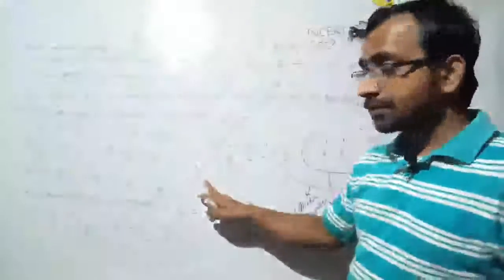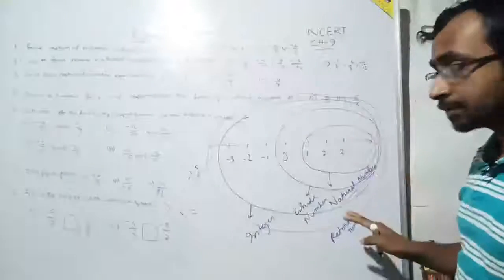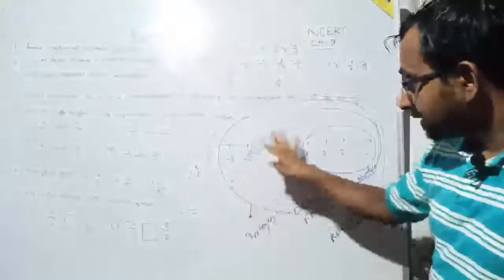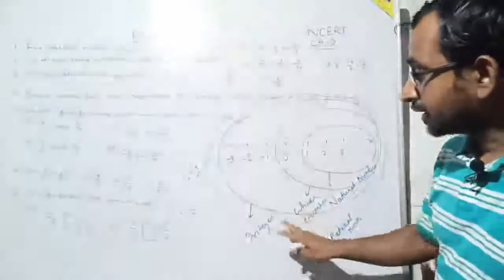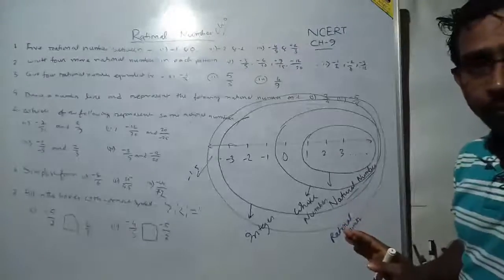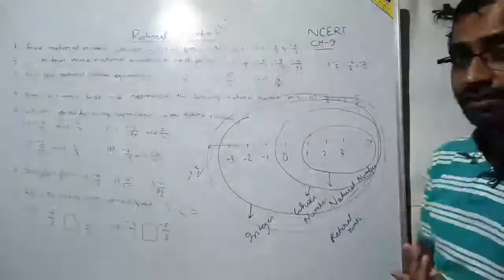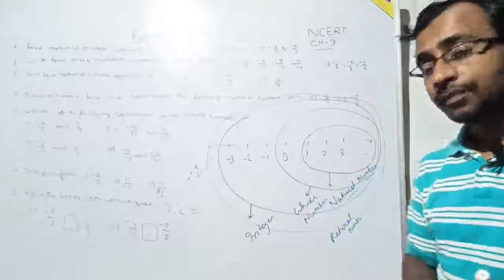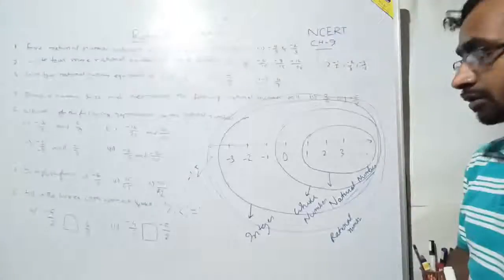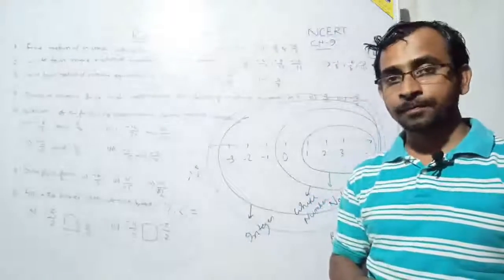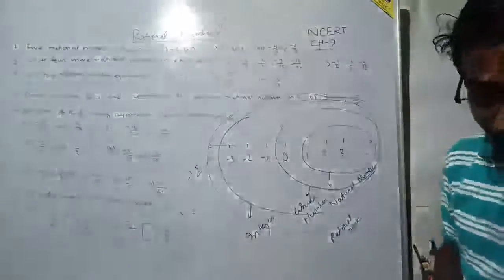Because -1.5 is a fractional number and it is not inside this integer part. So if I include these decimal numbers also, with these sections, then we can say that this entire part will be rational numbers. Understood? That means if I connect this entire part of integers, whole numbers, and decimal numbers, then we get what is called the rational numbers. So rational number, we can say, is the king of all these numbers. Now understood or not?